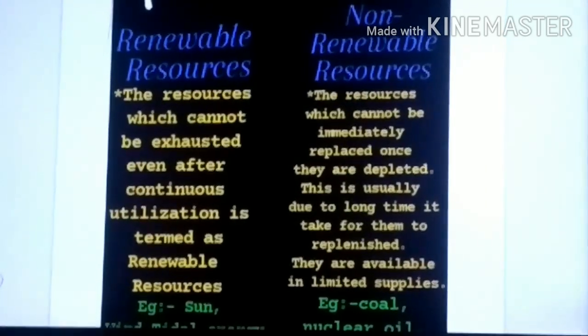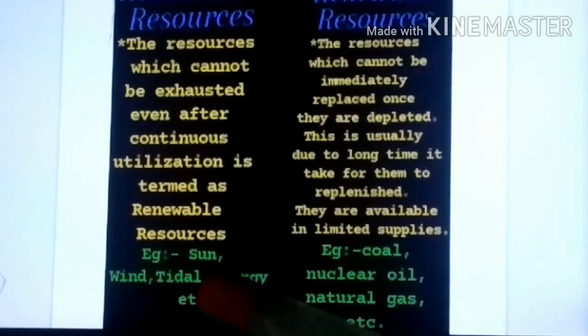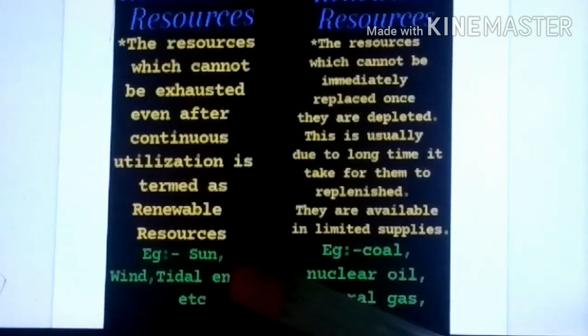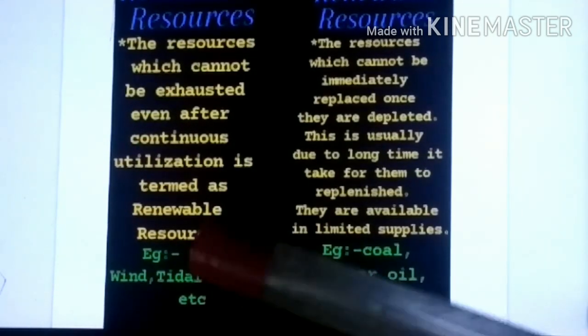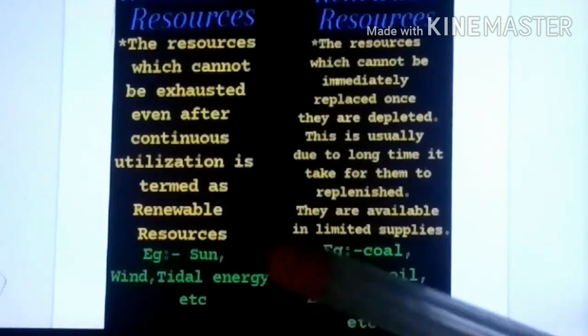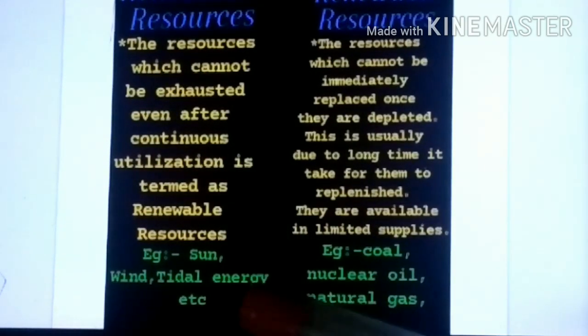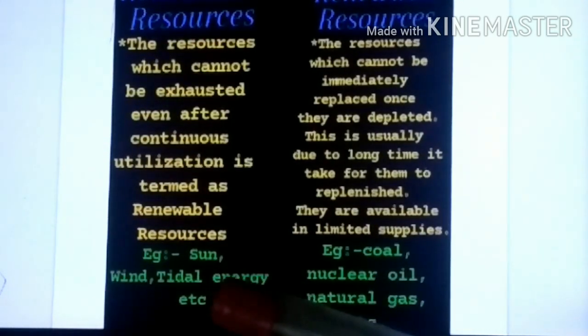And what are the examples of this? See, example is what? Sun. Means the energy which we get from the sun, that is what? Solar energy. Will solar energy get depleted? No. So wind, tidal energy, etc. These are resources which will not get depleted, जो खत्म नहीं होगा कितना भी यूज किया हमने तो.